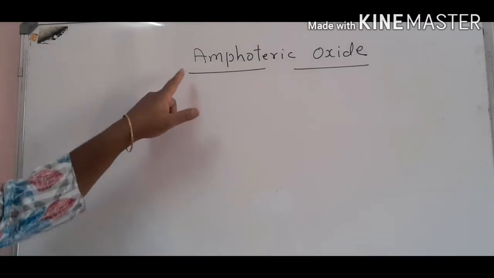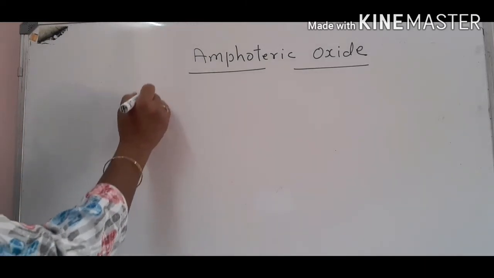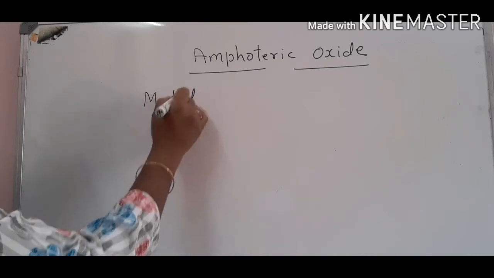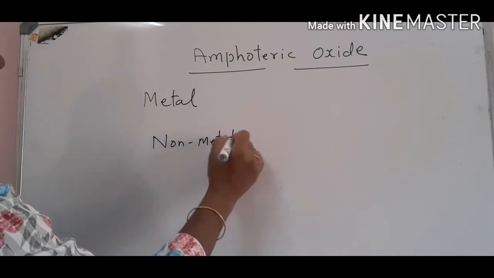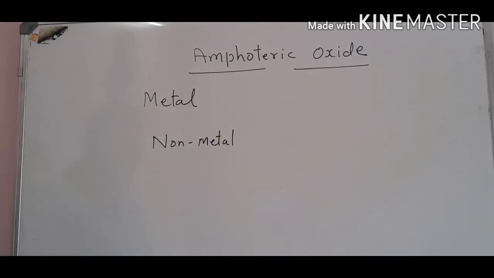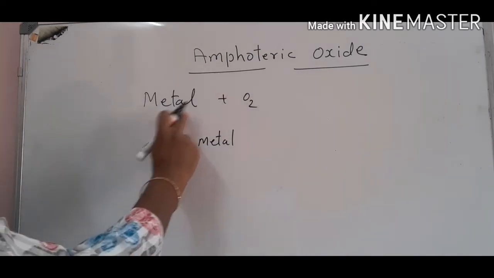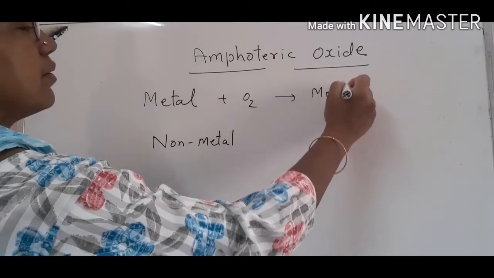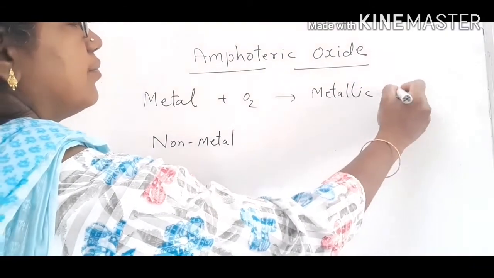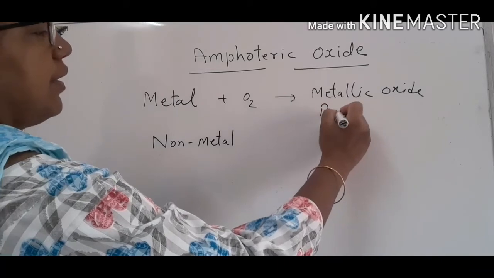Now, let me teach you what amphoteric oxides are. You know, elements are generally classified as metal and non-metal. A metal reacts with oxygen to form a metallic oxide, and this metallic oxide is basic in nature.